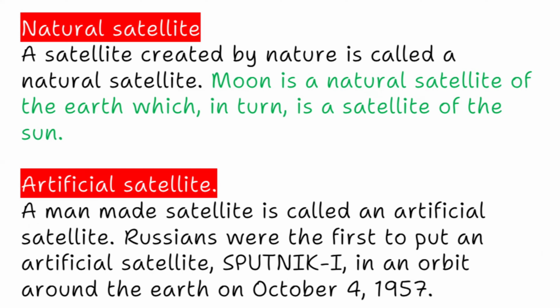Okay. Similarly, how to define this artificial satellite? A man-made satellite is called an artificial satellite. Russians were the first to put an artificial satellite, for example, Sputnik 1, in an orbit around the Earth on the October 4th, 1957.